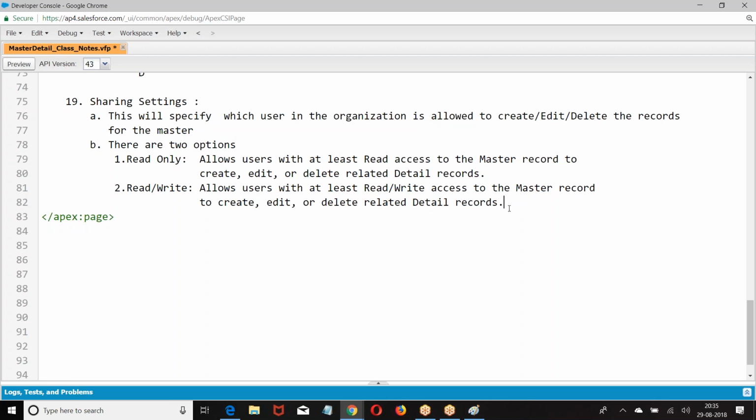This is sharing settings. Then we have allow reparenting. What is this allow reparenting?